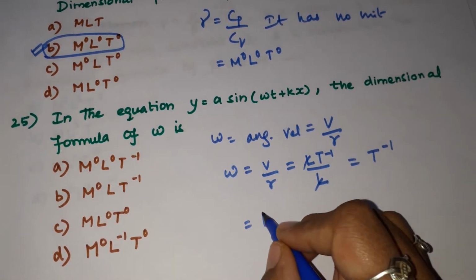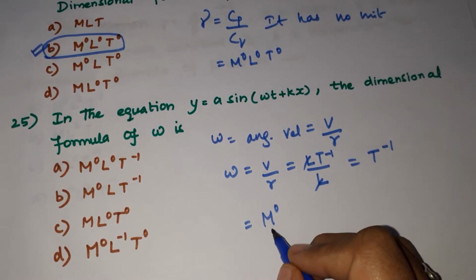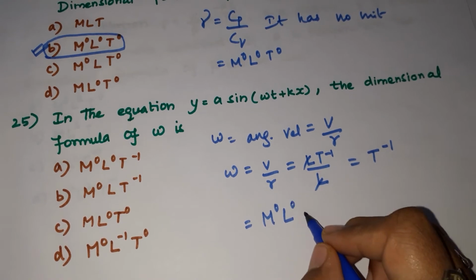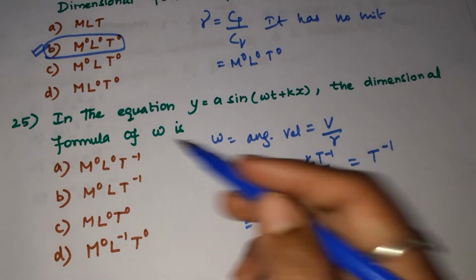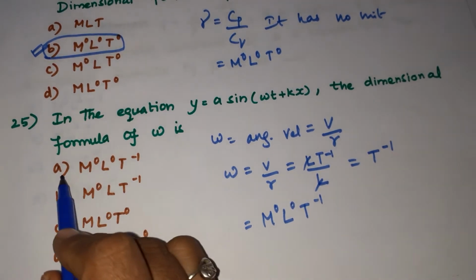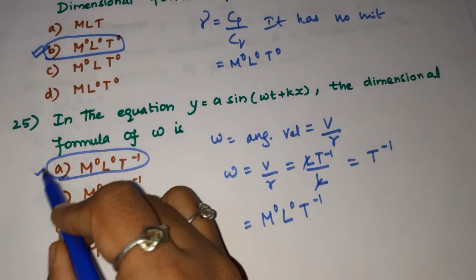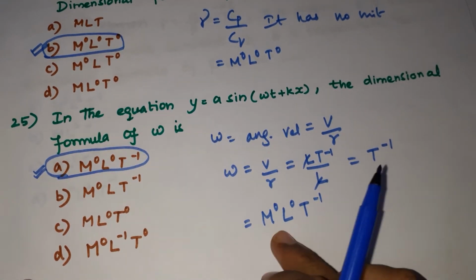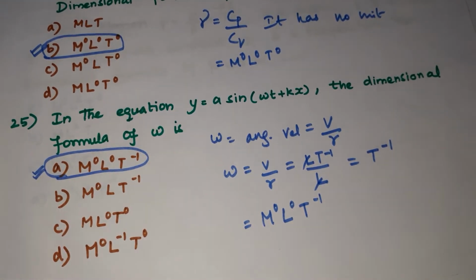So the answer is M0, that is mass is 0, length is also 0, but time inverse we have. Please check the options A, B, C, D. In this, if you check the options, A is the correct answer. So M0 L0 T inverse is the correct answer.